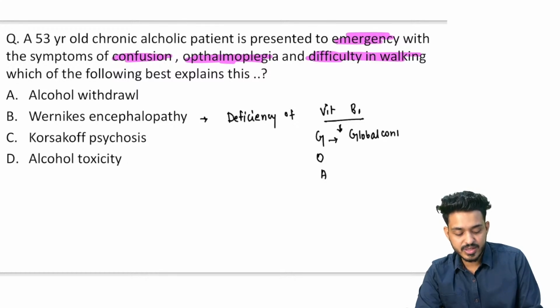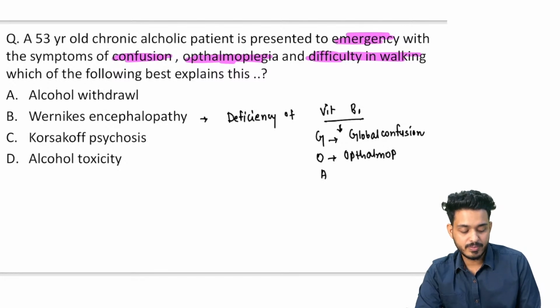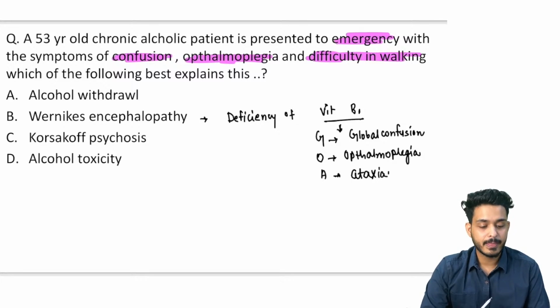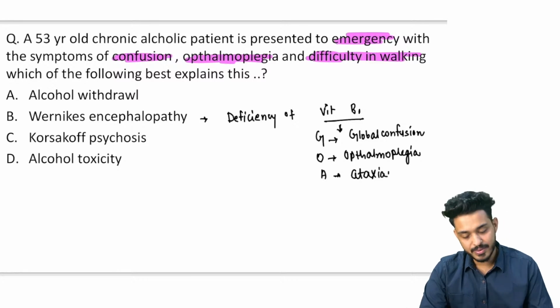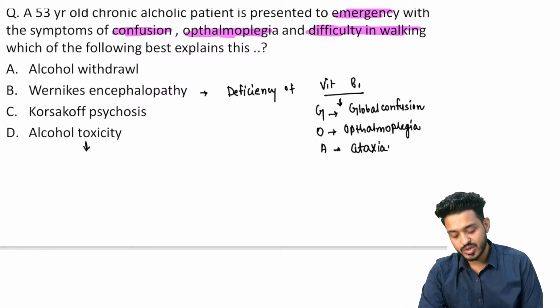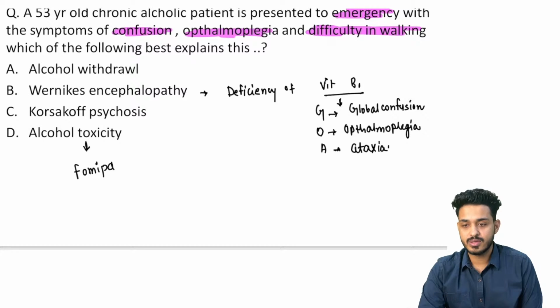So this is the triad for Wernicke's encephalopathy: global confusion, O for ophthalmoplegia, and A for ataxia. This is in favor of Wernicke's encephalopathy, and the treatment is supplementing vitamin B1 to this particular patient, right? For alcohol toxicity, what is the drug of choice? We have already discussed, that is fomepizole.